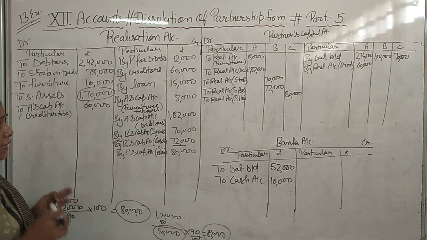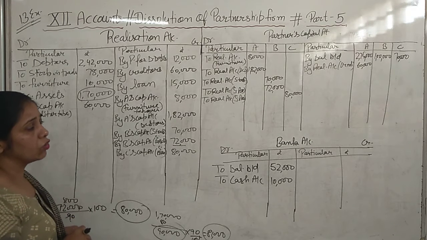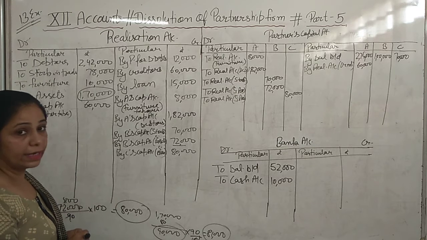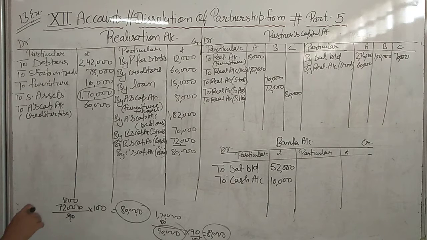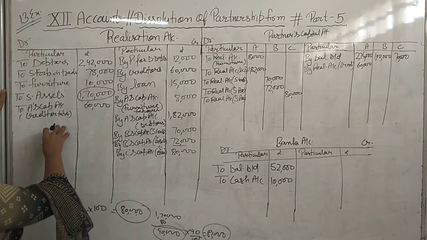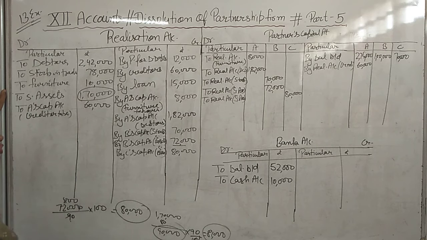Sometimes any unrecorded assets or unrecorded liability is there. Unrecorded means that is not mentioned in the balance sheet. If we are closing the business, then we have to pay that liability. That we will write here to bank account. If any unrecorded assets is there, that we will write here by bank account.